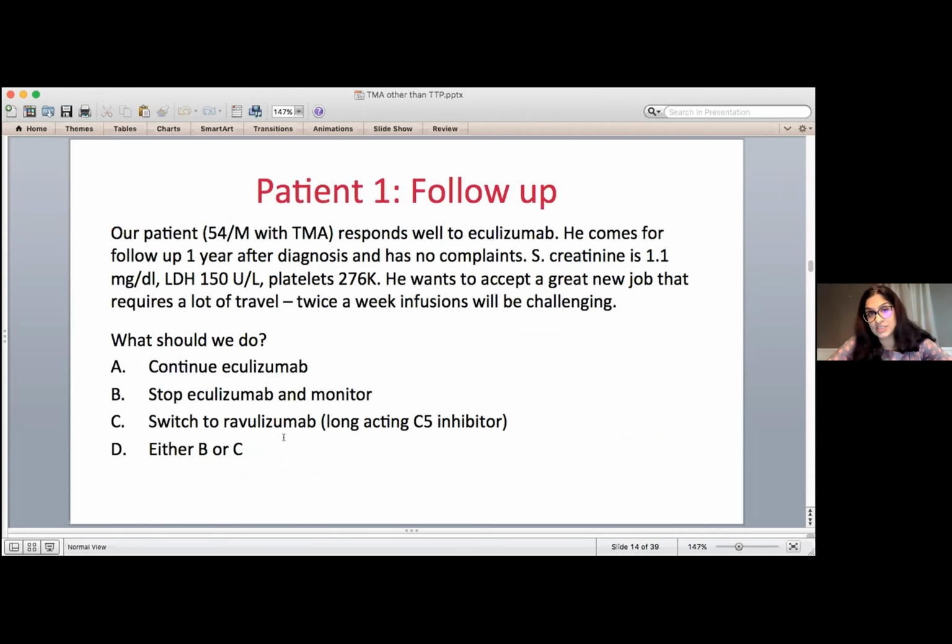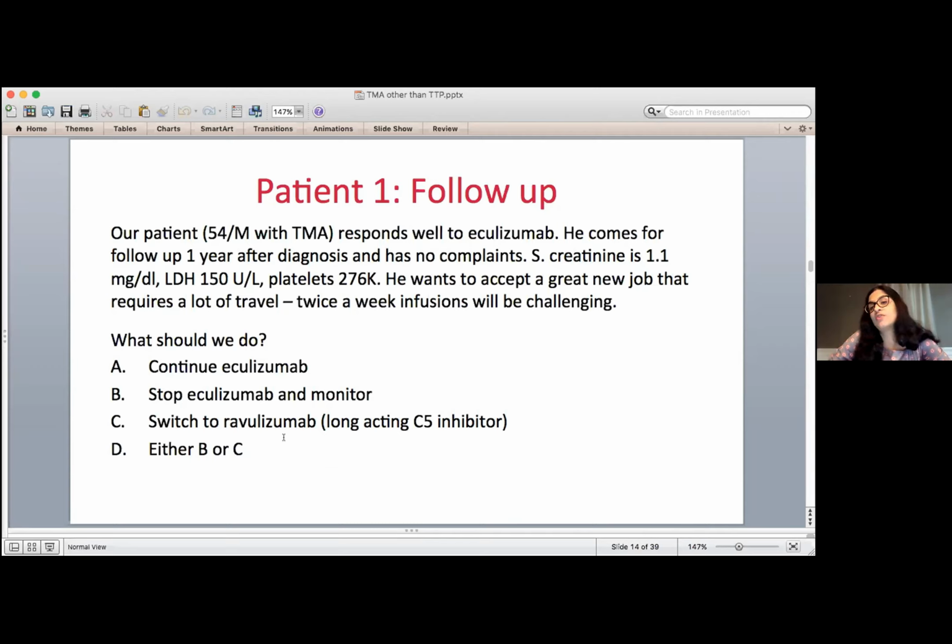So what happened later to this patient? He was diagnosed with atypical HUS. He had significant kidney problems, which was the tip-off in his case, and responded really nicely to treatment with eculizumab. Now, 1 year later, we saw him in clinic. He had no problems. Kidney function was completely normal. Platelet count was completely normal.